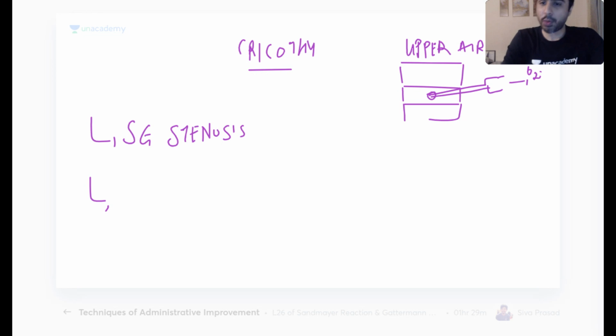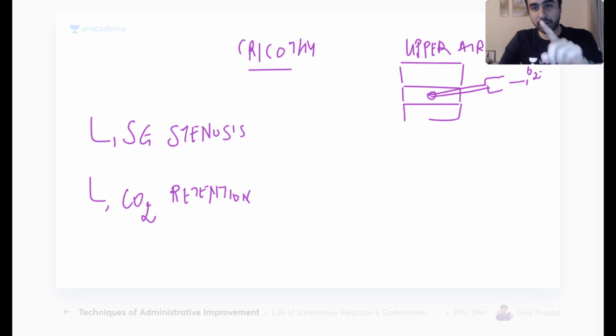He can breathe. The problem is that because this opening is so small and there is no outlet, there will be CO2 retention. No, not subcutaneous emphysema. Good try, but that's not correct. There will be CO2 retention because the CO2 is not going out through such a small opening. This problem is not seen with tracheostomy. So this will lead to respiratory acidosis. I can give the air, but the expired gases have no outlet, so he gets CO2 retention, CO2 narcosis or respiratory acidosis.